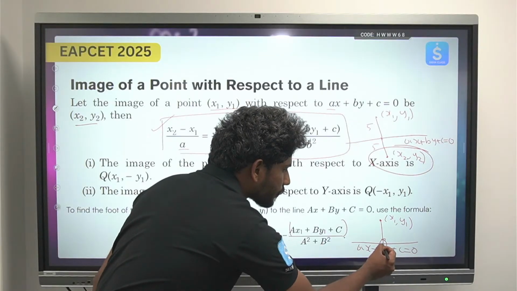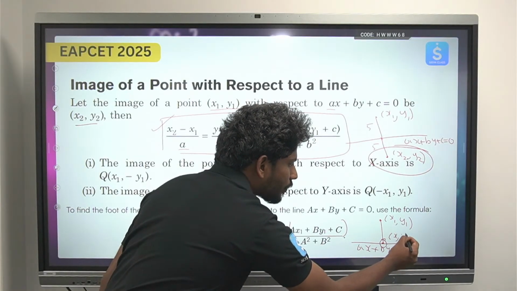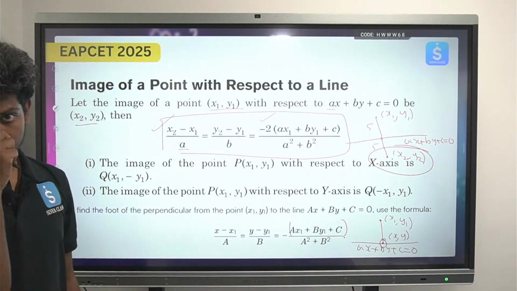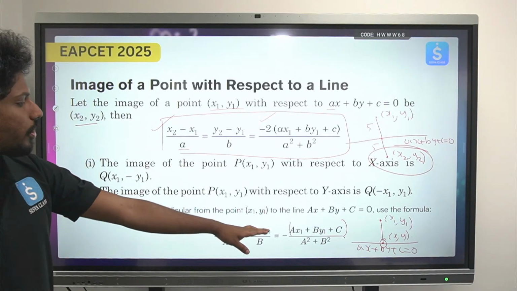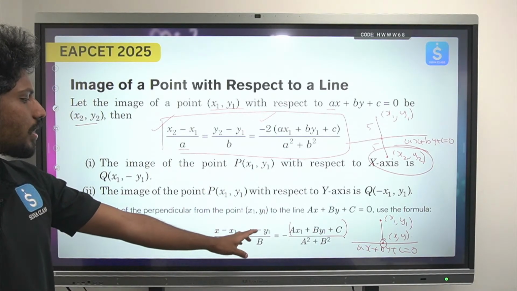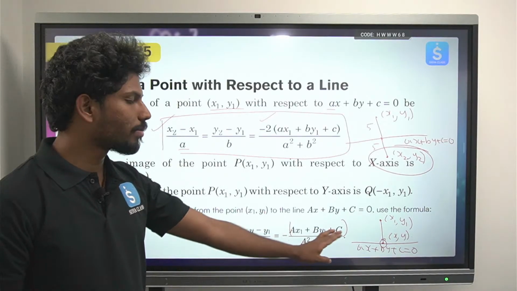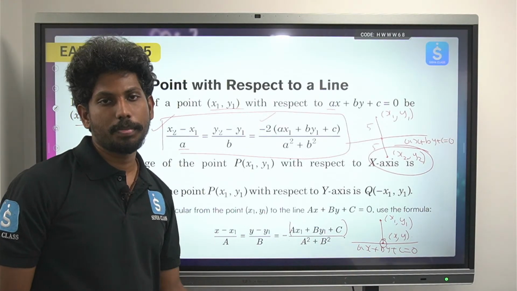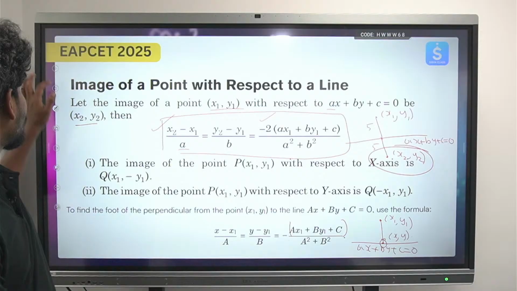ఈ పాయింట్ foot of the perpendicular. Okay, so this is all you should know about the foot of the perpendicular of the line. Okay, so x minus x1 by a is equals to y minus y1 by b is equals to minus of ax1 plus by1 plus c by a square plus b square.